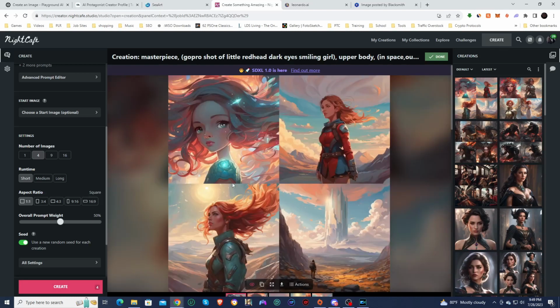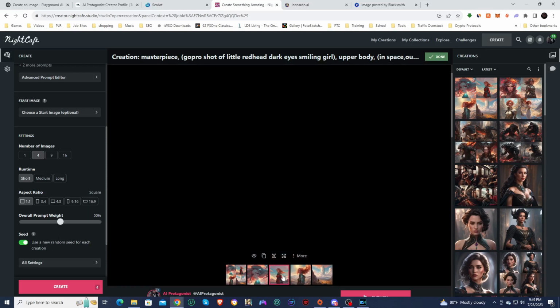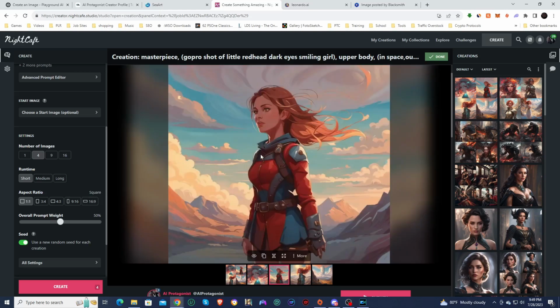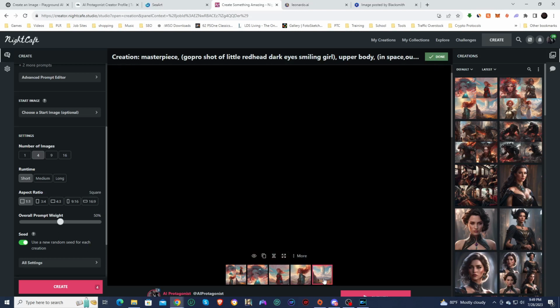Alright, and here we are again. So yeah, this is very, very different. So these two here are very similar to the prompt. You know, it's a red hair woman in a kind of like in a spacesuit. But the rest of them are just completely off. But they still look good though. They still look really good. So this one is similar to the prompt. This one is similar to the prompt as well.